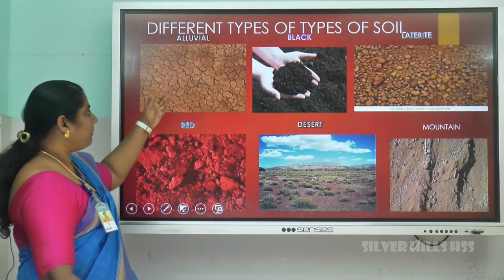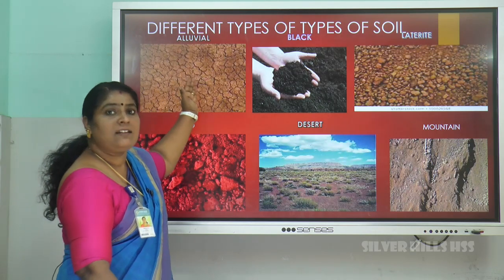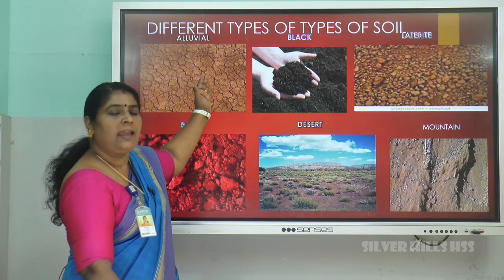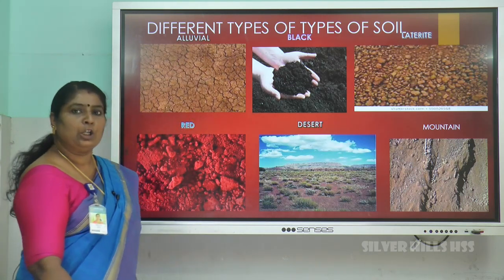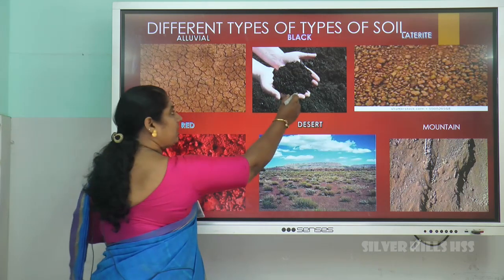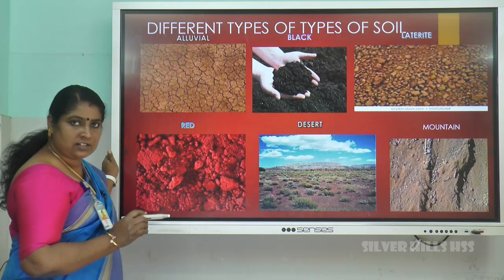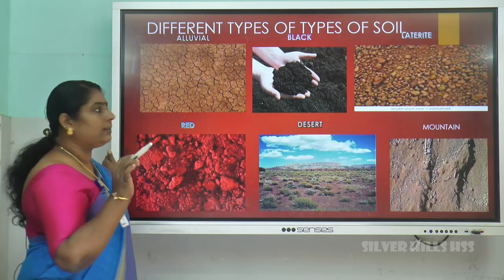Now let us move on to a picture gallery. Alluvial soil. It is found near the river valleys in the deltas. And India is the richest country in terms of alluvial soil. Black soil is found in the Deccan Plateau regions and it is very good for cotton cultivation.